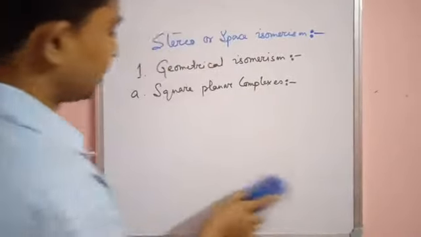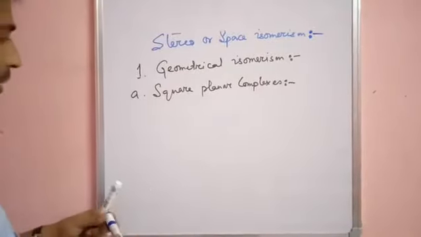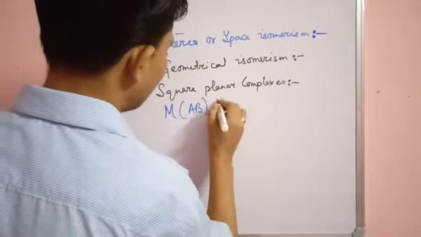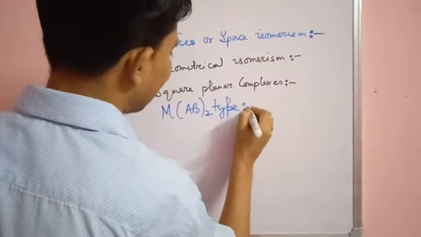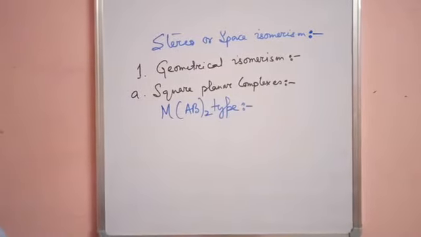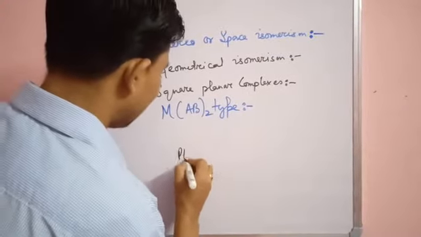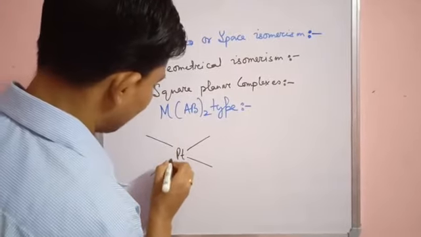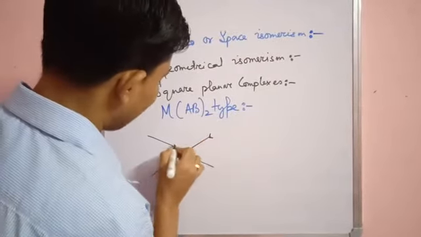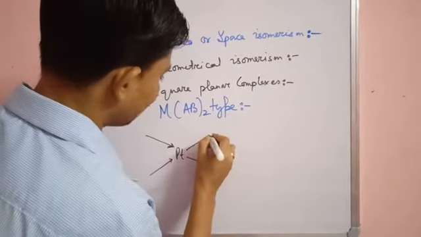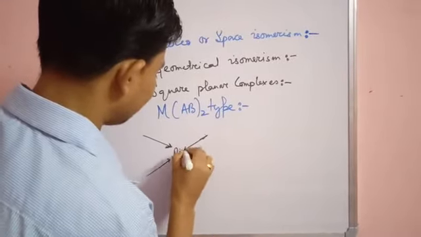How can you get some idea when I say M(AB)2 type? It means the ligand is a bidentate one. The central metal atom here is platinum.